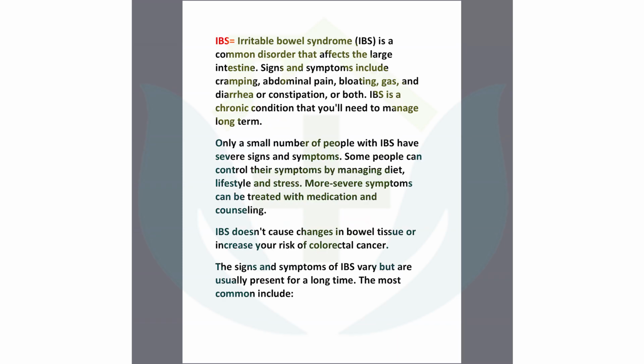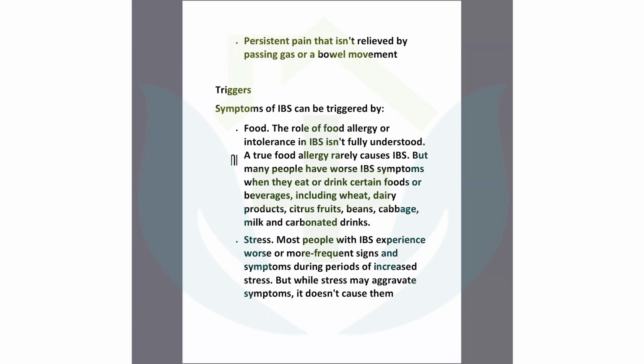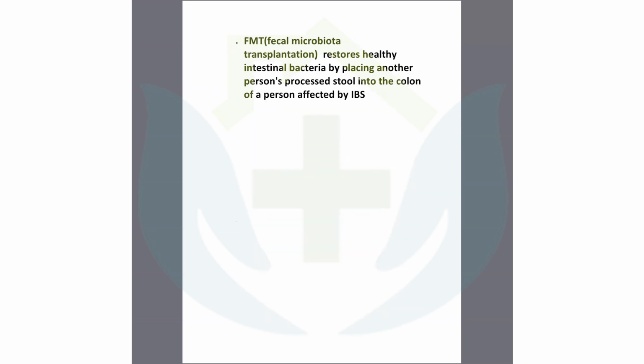So this is one description of irritable bowel syndrome, the common disorder: abdominal pain, bloating, gas. I will not describe it a lot because it is part of the GI system. You should read all the functional diseases in every system. Like in GIT, this is irritable bowel; in rheumatology, fibromyalgia and chronic fatigue syndrome. You should read them with the psychiatry subject. Okay, I think that would be better. Irritable bowel syndrome, you should read by your own. I will go to another somatization disorder. I will give this note to you.